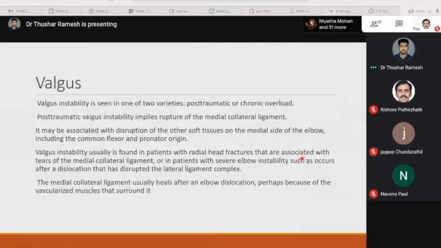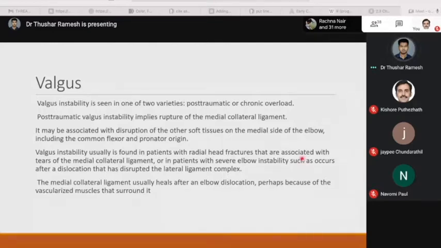Valgus instability is seen in one of two varieties, that is post-traumatic or chronic overload. Post-traumatic valgus instability implies the rupture of the medial collateral ligament. It may be associated with disruption of other soft tissues on the medial side of the elbow.